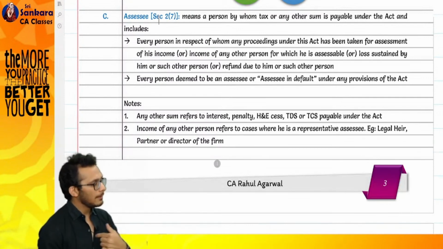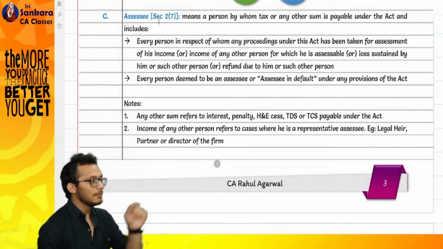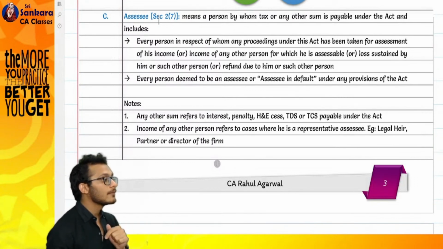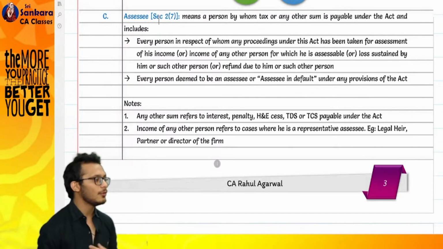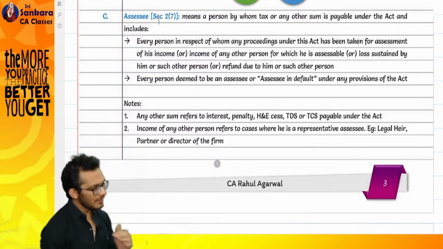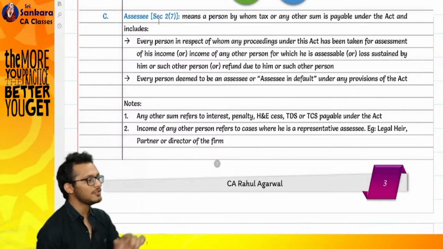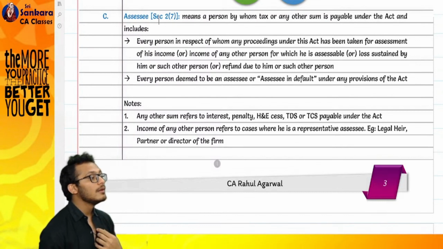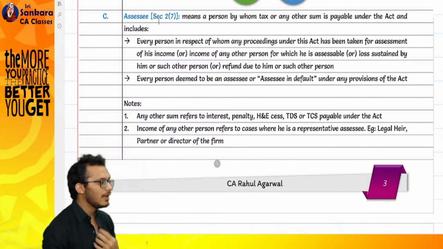Whose income is it? My income. Whose tax is it? My tax. But you are liable to deduct TDS. Now what happened? You have your own ego. You came and said, sir, income is his, tax is his, refund is also his, loss is also his. My responsibility is only to deduct his income and give you as tax. I did not do. What will you do?